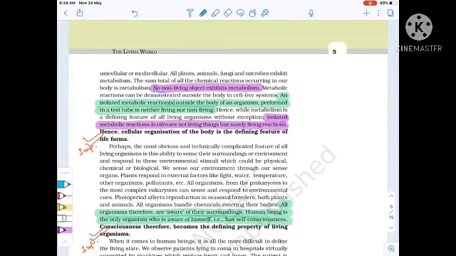Now, no non-living object exhibits metabolism. Important. No non-living object exhibits metabolism. That means metabolism is absent in case of non-living objects. Now, isolated metabolic reactions outside the body of an organism, performed in a test tube, are neither living nor non-living. Remember this. Neither living nor non-living.